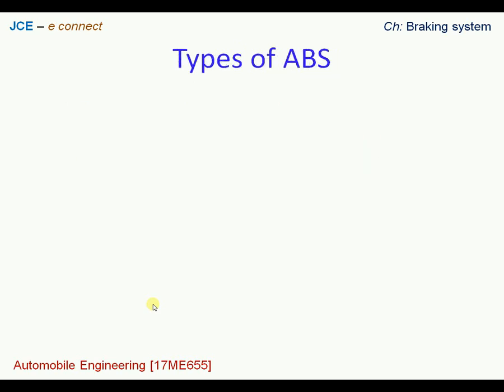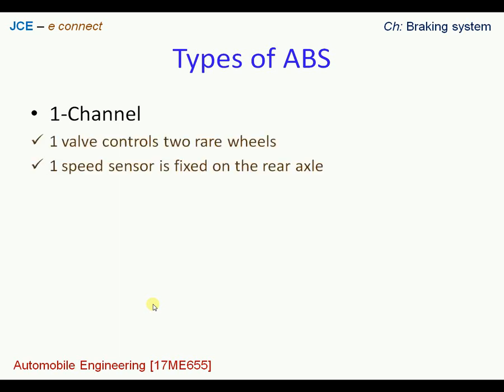Among the types of ABS system, we have basically 3 types. The first one is called 1 channel, the second one is called 3 channel, and the third one is called 4 channel. Now let us look at what this 1 channel is. In the 1 channel design of ABS, we will be having one valve which controls both the rear wheels.